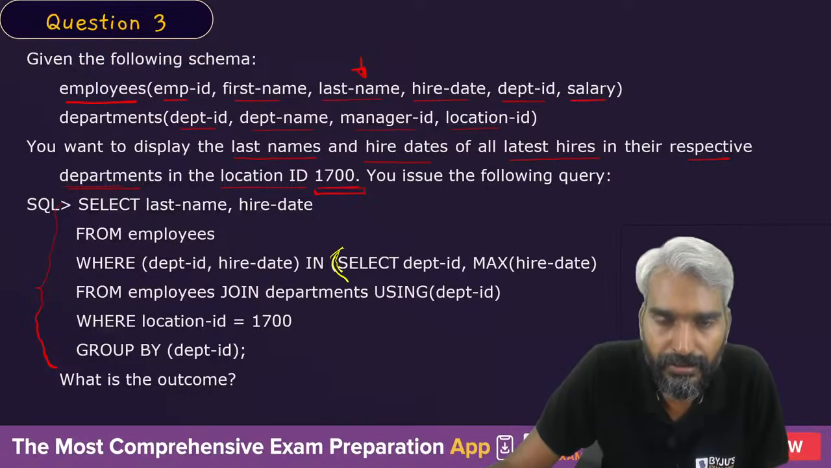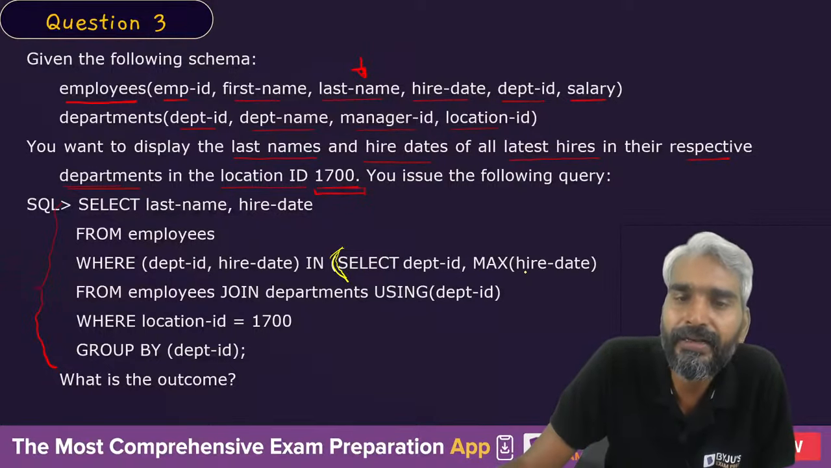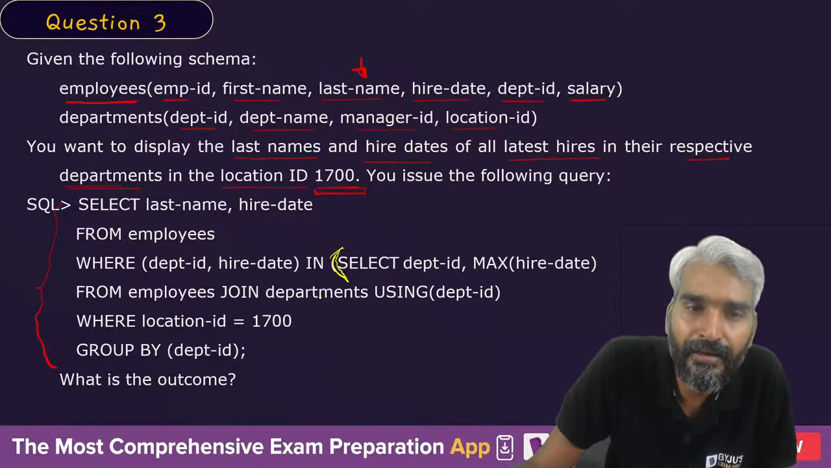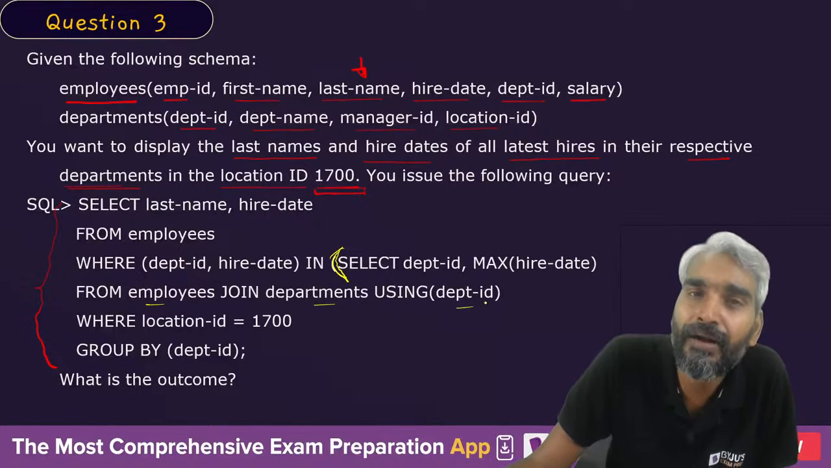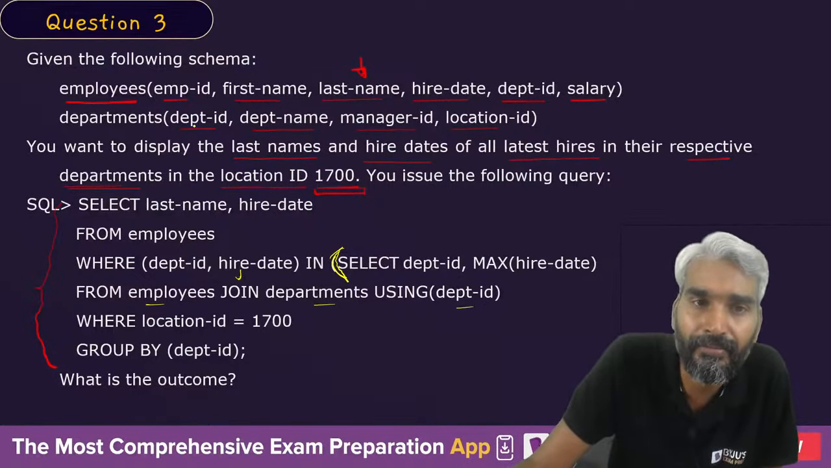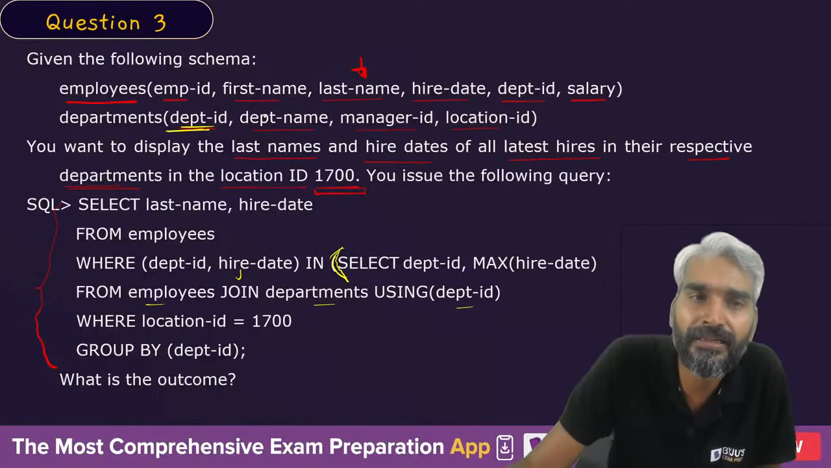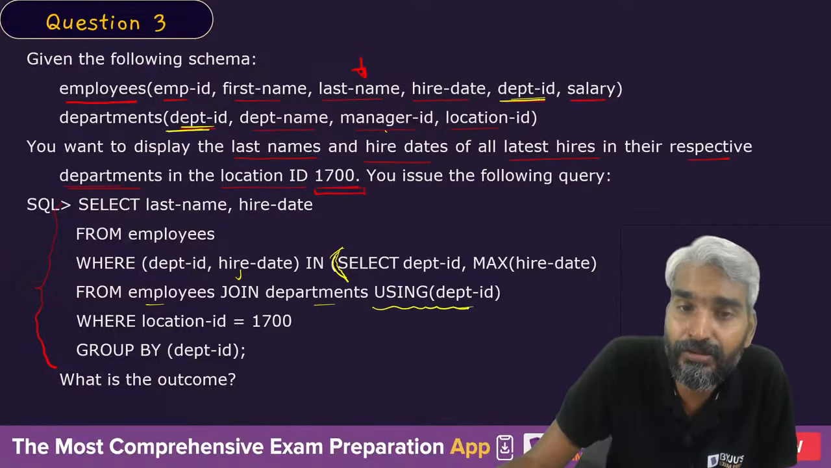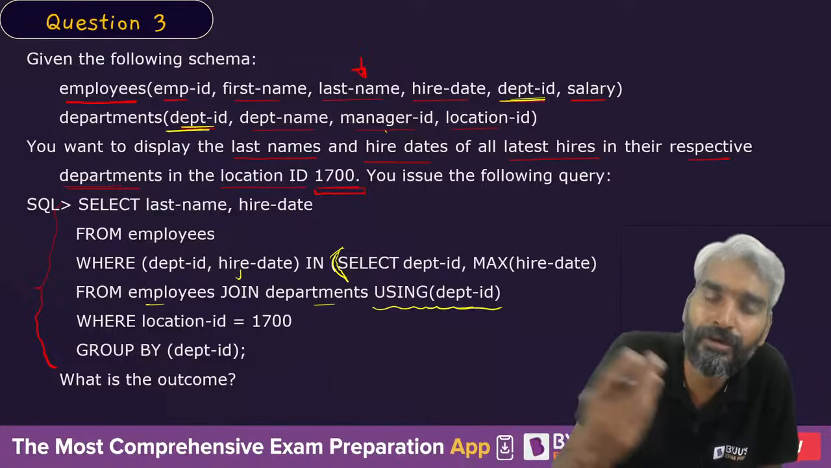This is the select clause. Select department ID, comma, max of the hire date from the employee, from the join of the employee and department using the department ID. So the join operation which you need to perform is based on the department ID. Department ID is present in the department as well as in the employee, right? See, department name is not present in the employee, manager ID is not present in the employee, location ID is not present in the employee.